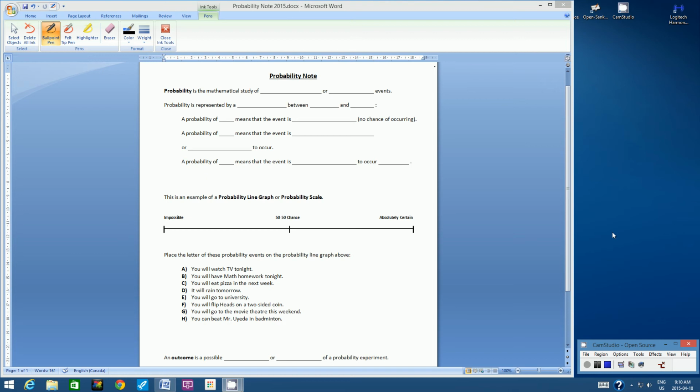Now most of this should be a review, so instead of writing a note from the blackboard, let's just fill in the blanks for this note so that we can review what you already know about probability.